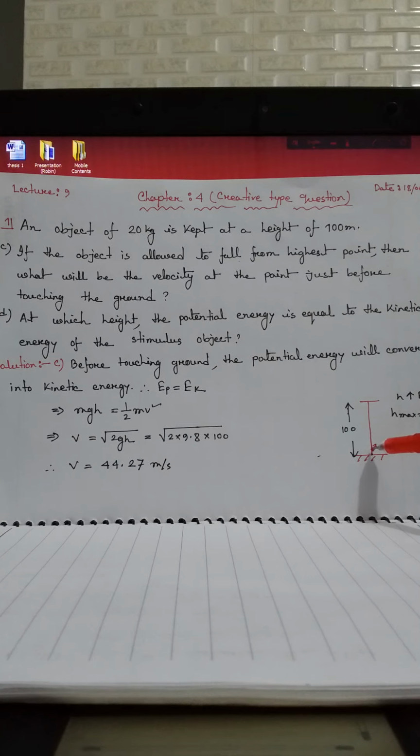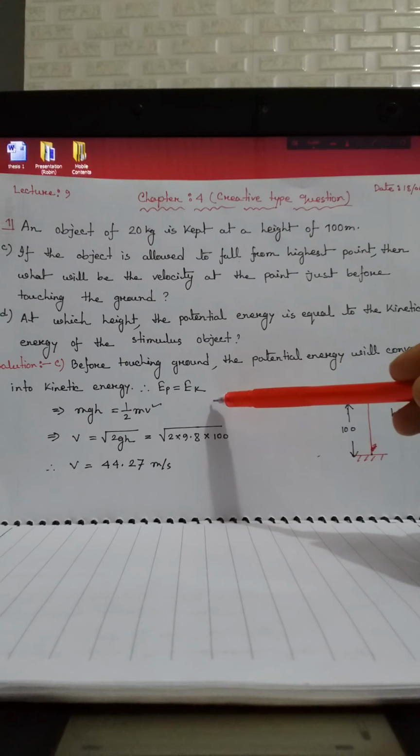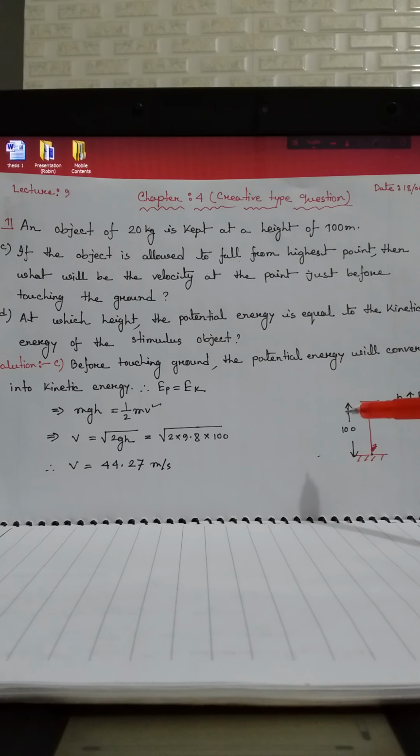kinetic energy, because the height is decreasing here and velocity is increasing, so the whole potential energy will move into kinetic energy. That's why we are using this equation Ep equals Ek, and by putting the values here, we can get the value of velocity. Okay, this was our first question, that means question number C.